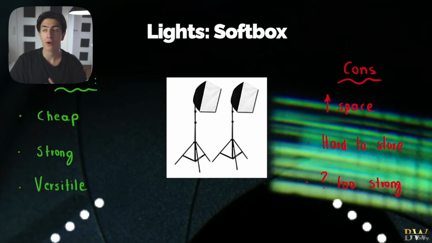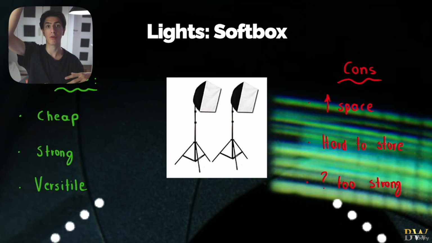They're strong, right? So you can tweak them, you can make them stronger or lighter, if you will. But usually if you buy those very, very cheap softbox lights, they just come with one lighting profile, so you can't really increase or decrease their intensity, but it's fine. And finally, they're extremely versatile. You can use them to light up many, many scenarios.